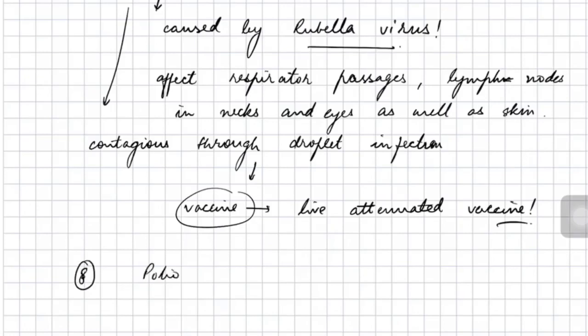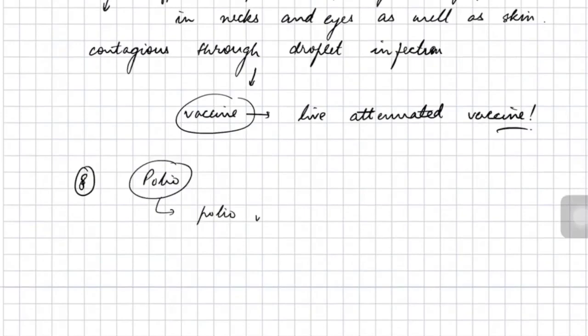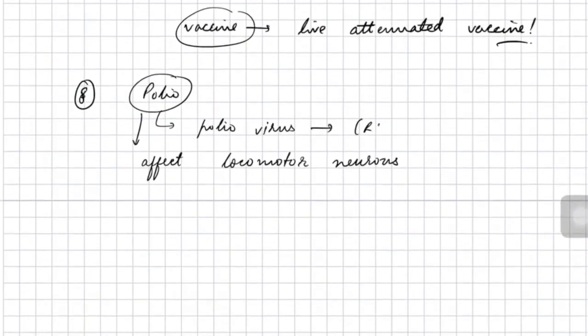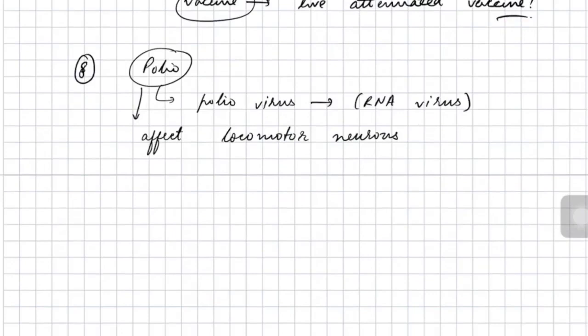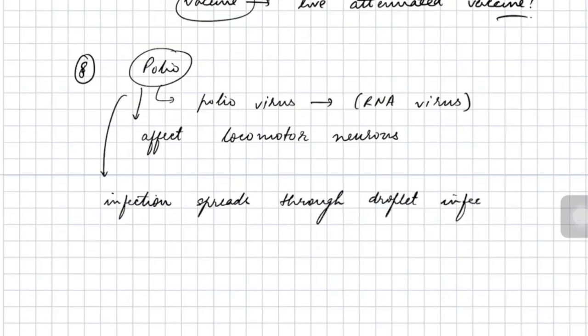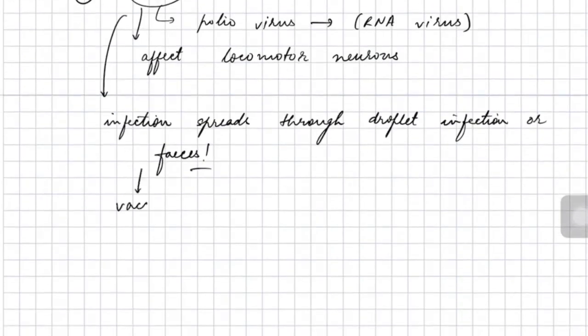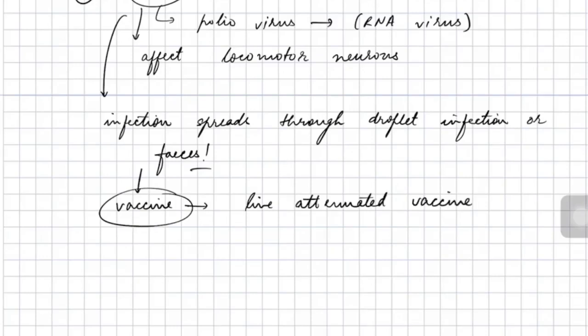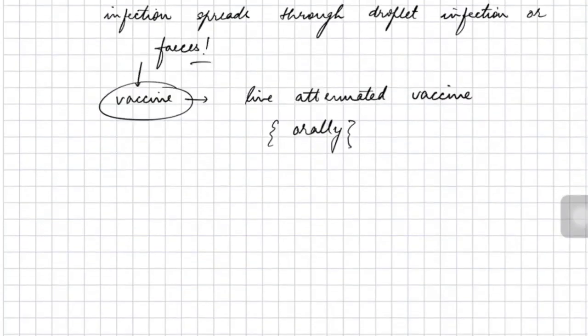Another disease that we are going to discuss is polio or poliomyelitis. Polio is caused by the poliovirus. It affects the blood, it affects the locomotor neurons that are responsible for your muscles' contraction, relaxation, and movement. This poliovirus is an RNA virus, it is a retrovirus, and it is infectious. It spreads through the droplet infection or coming in contact with the feces of the infected person. Vaccine is available in the form of live attenuated vaccine, which is generally administered to the people who are vulnerable orally.